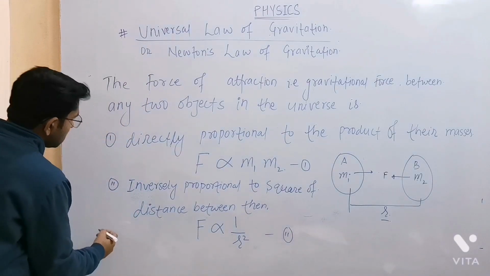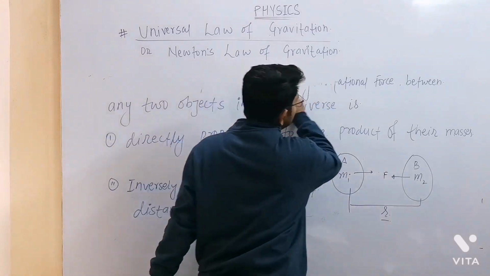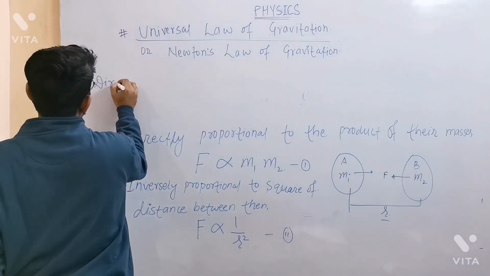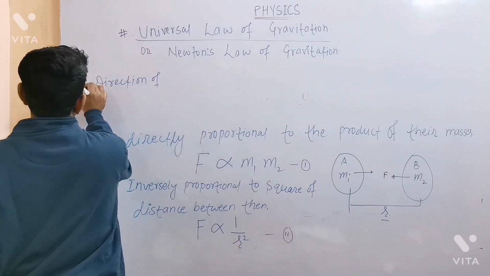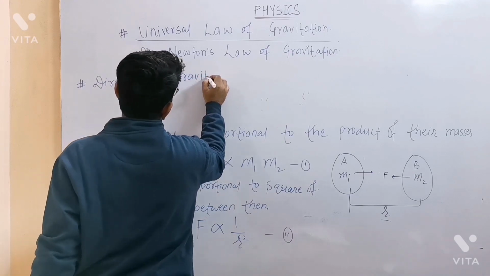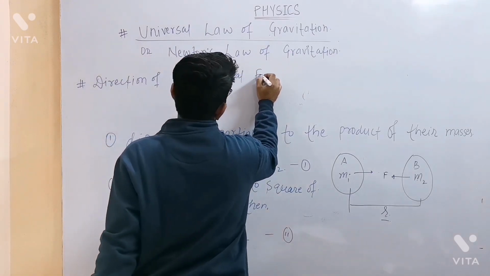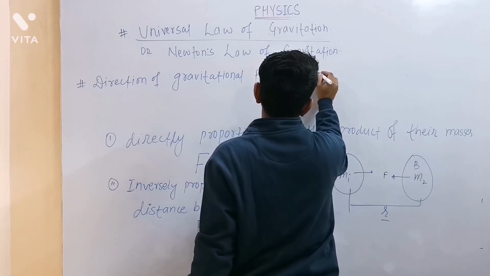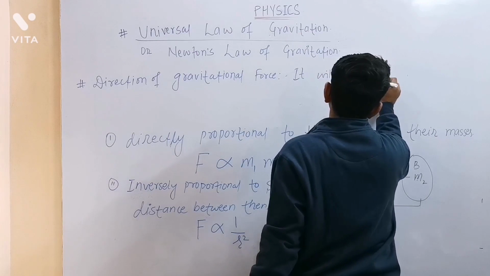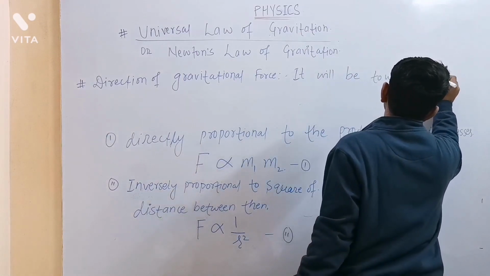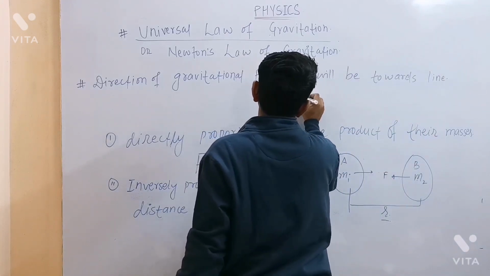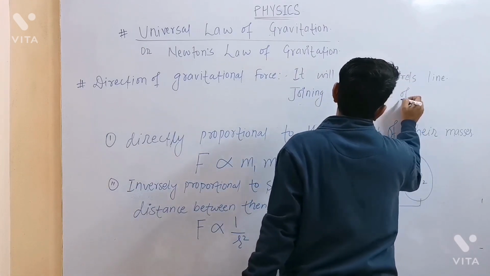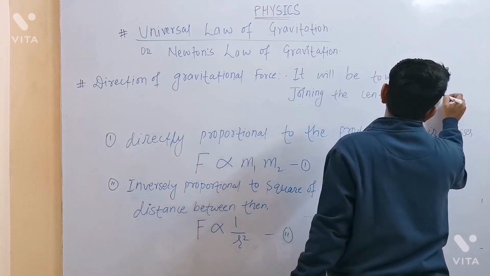So the direction of gravitational force between two objects will be towards the line joining the centers of two objects.